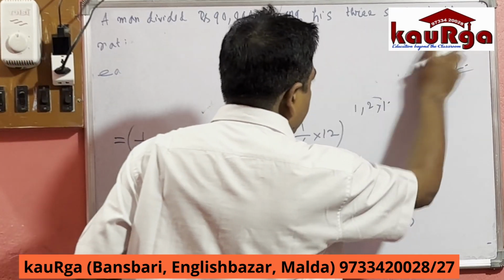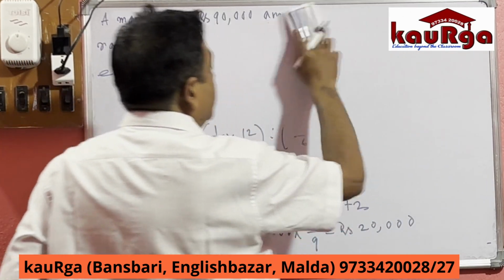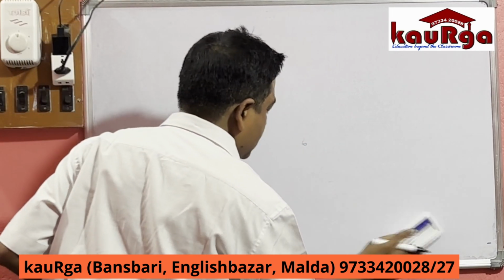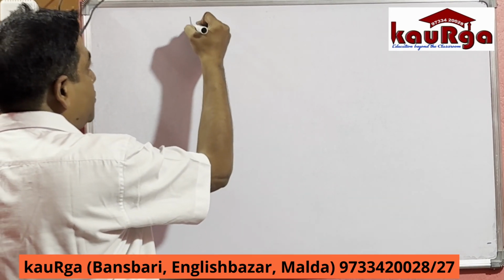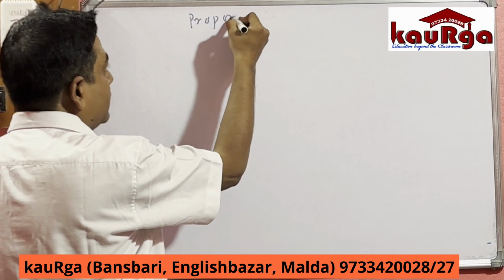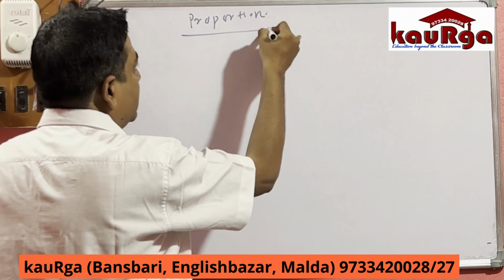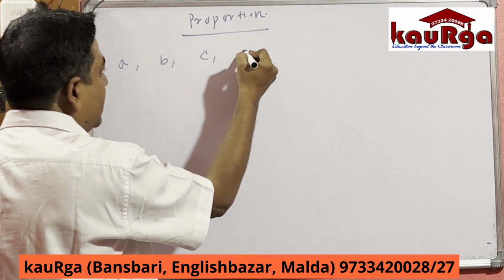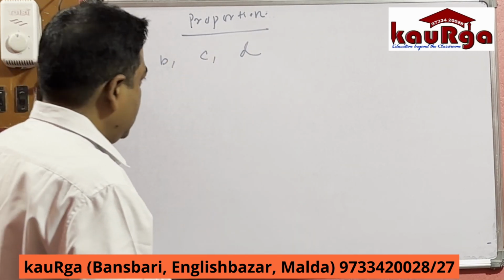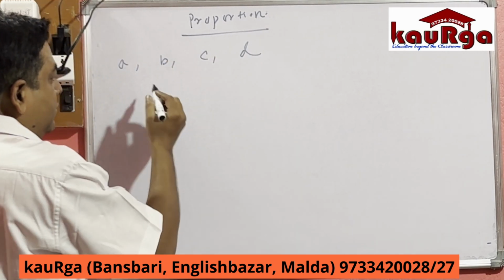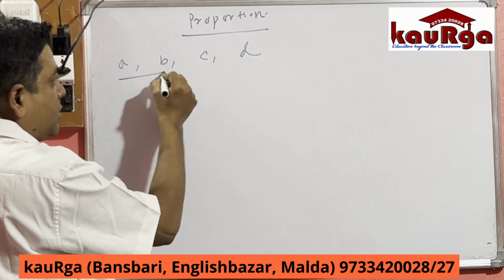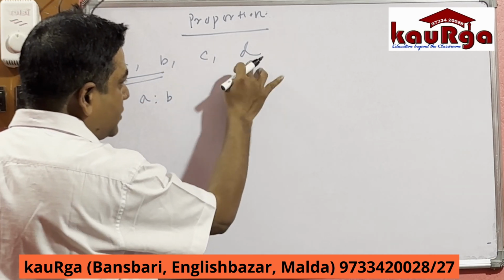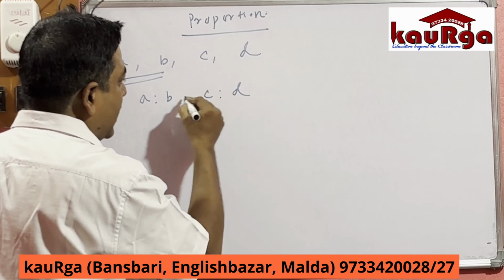Now the next topic is proportion. Suppose we have 4 terms A, B, C and D, and we observe that the ratio of the first 2 terms, A is to B, and the ratio of the next 2 terms, C is to D, are equal.